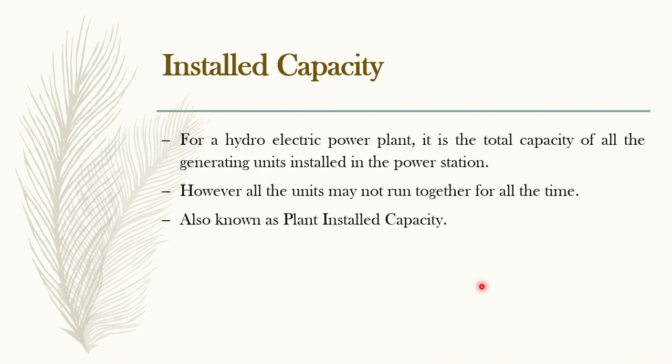It depends upon the availability of water. If there is more water, like in the flood season, you have a lot of water coming into your reservoir, then you can run all the units at a time. But during summer season, we don't have much water. So only the units which run will produce electricity. But it doesn't mean that your installed capacity will change. Installed capacity means when all the units are running, what is the total capacity?